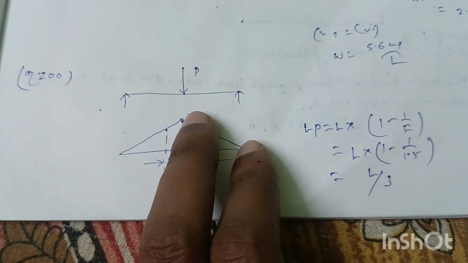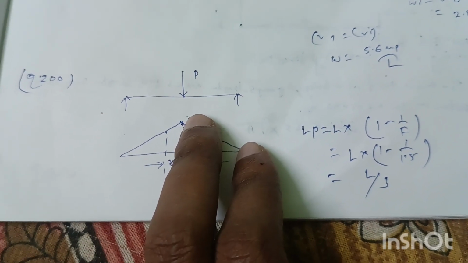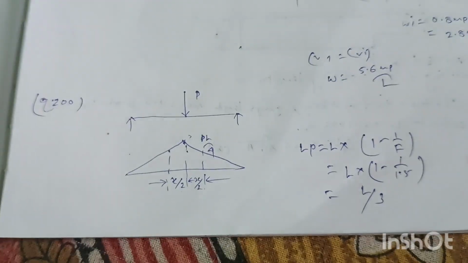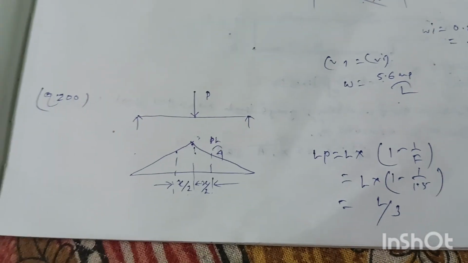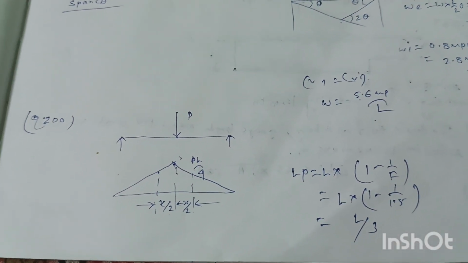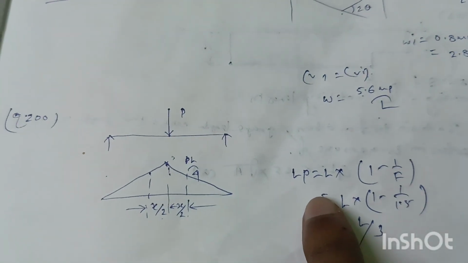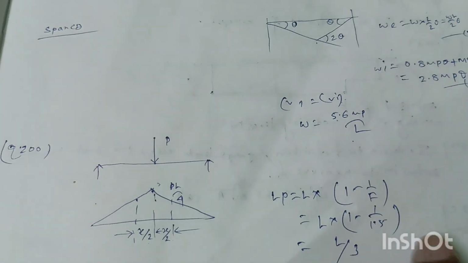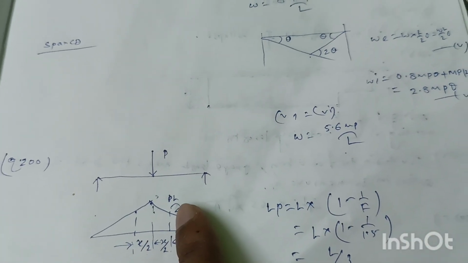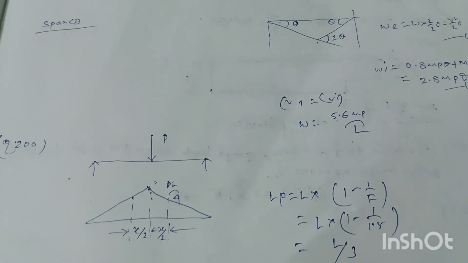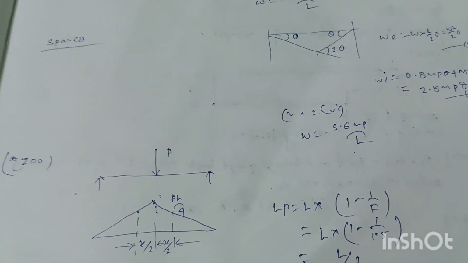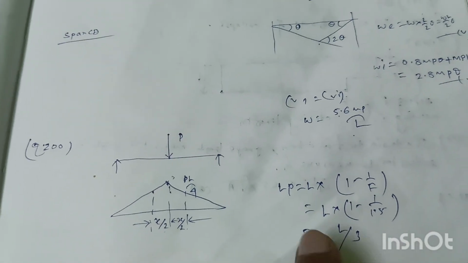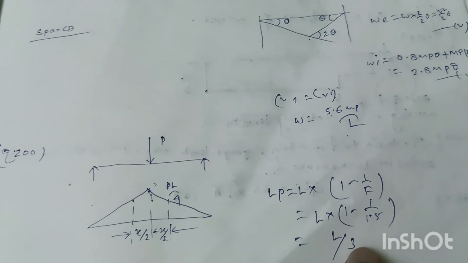This is a uniform cross section, so suppose this is a square section. Okay, so the shape factor is 1.5. So we know the formula, length of elastoplastic zone LP is equal to L into within bracket 1 minus 1 by F. F is the shape factor of the beam cross section. Uniform means square cross section. So for square cross section, shape factor is 1.5. So if we put shape factor 1.5 in this equation, we will get the length of elastoplastic zone LP equal to L by 3. Option A is the right answer.